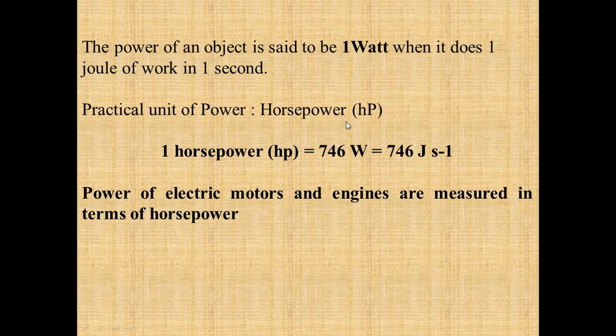We are not using the terms watt or joule per second, we are using the term horsepower for electric motors, and you must also have seen that whenever any car or motorcycle is launched, its engine's power is indicated in terms of horsepower.